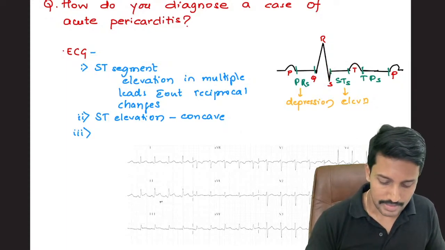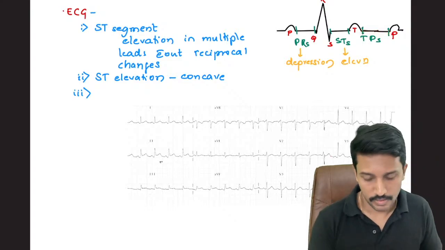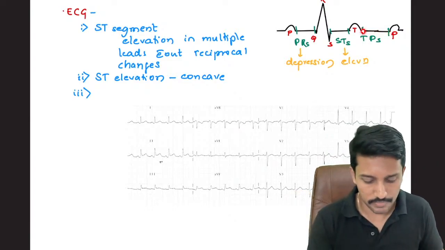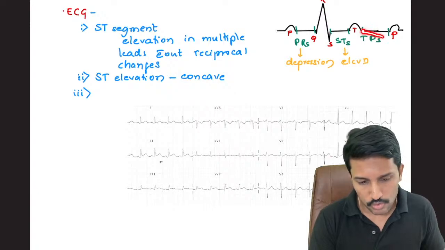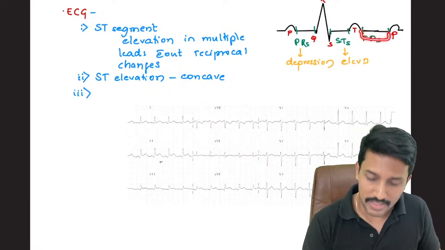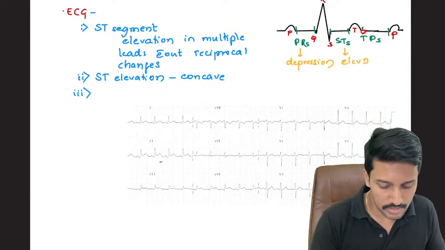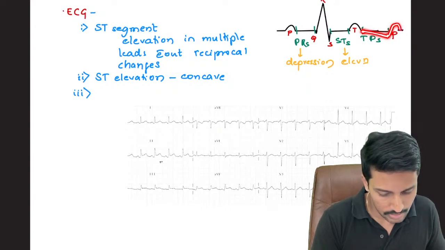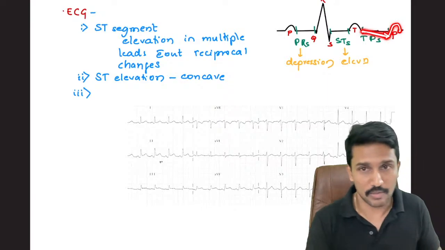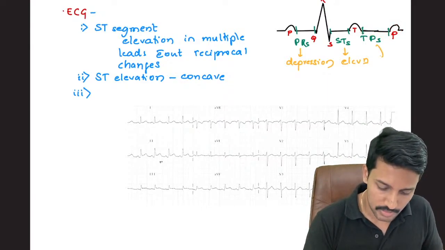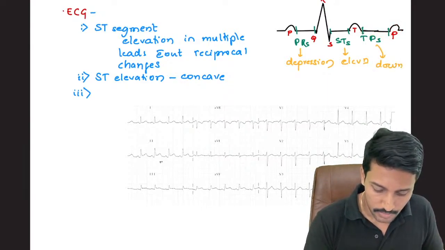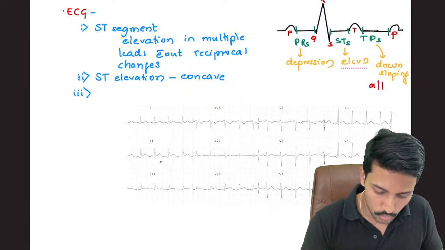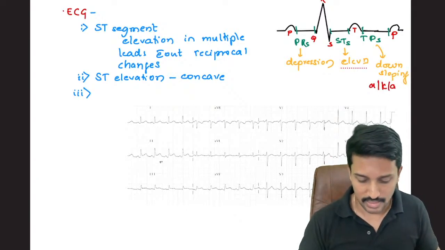And then third, the TP segment. This segment starts on the baseline, but as I go further in the ECG, the TP segment goes down. It means it is not depressed from the beginning. It is starting on the baseline and then goes down like this, and then we will have the next P wave. So this downsloping TP segment is what we see in these patients. And this downsloping TP segment is also known as, there is a name given to this sign.